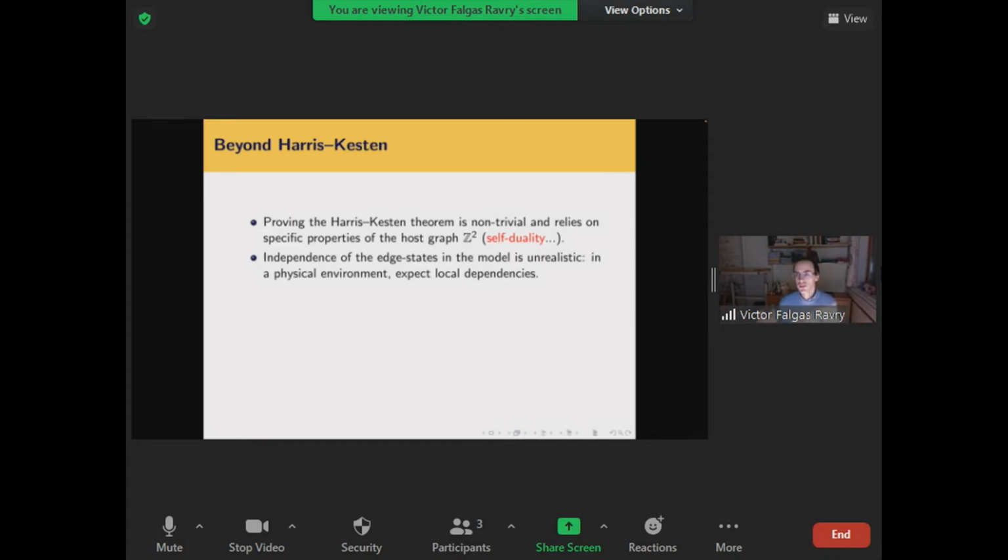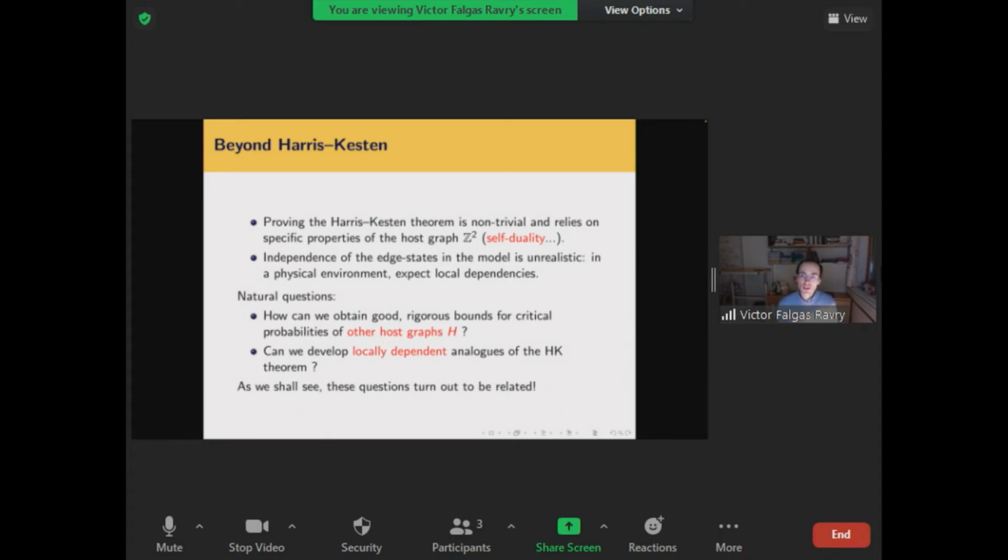Also, if you think back to the original motivation of Broadbent and Hammersley, the independence of the edge states in the model is not super realistic, right? In a physical environment, you do expect some local dependencies between edges. You expect that nearby edges somehow affect each other, maybe. So this leads to two natural questions.